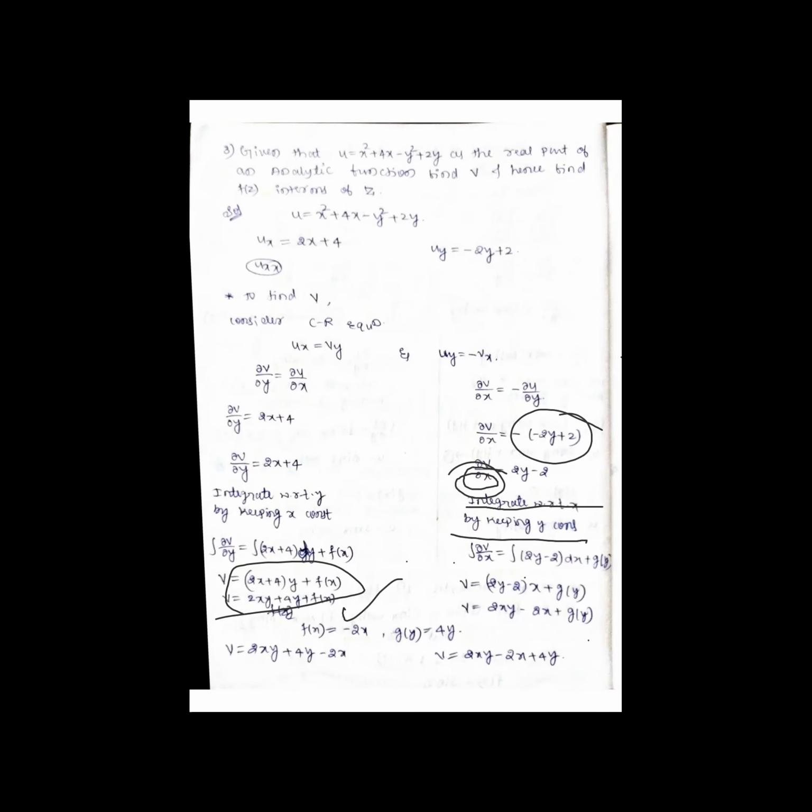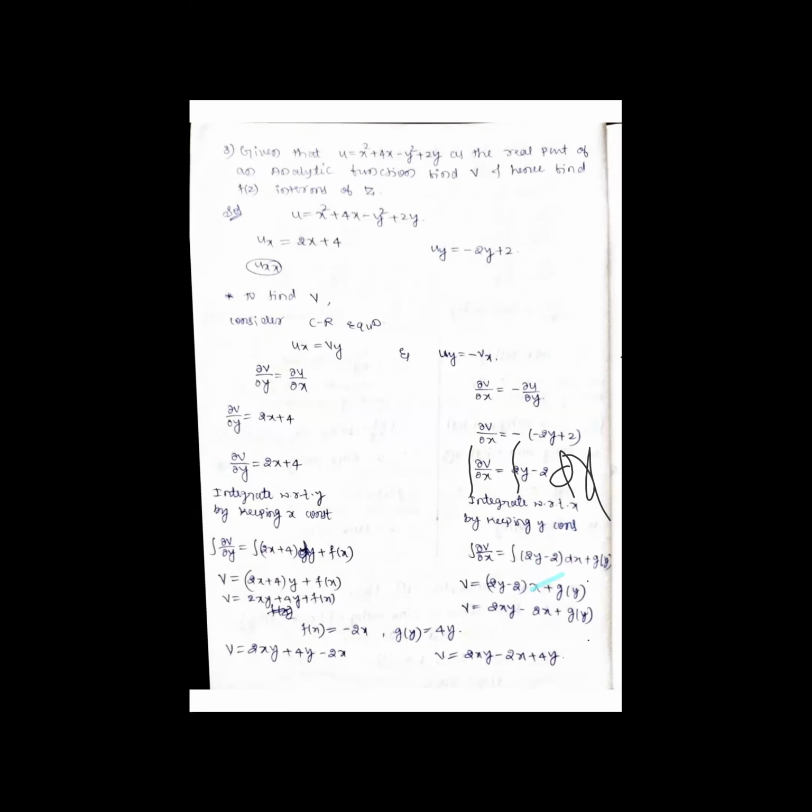So the integral of dou v by dou x is the integral of 2y minus 2 dx plus a constant of integration in terms of y, that is g of y. Therefore v is equal to 2y minus 2, a constant with respect to x, taken out, integration of dx is x, plus g of y. So multiplying, v equals 2xy minus 2x plus g of y.